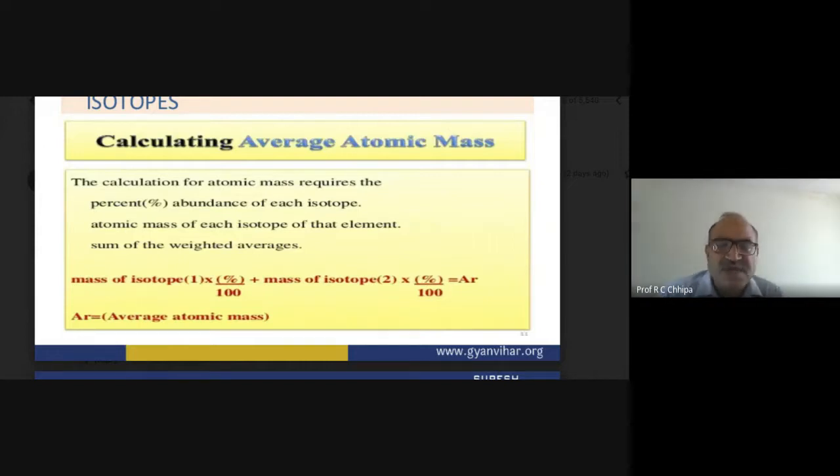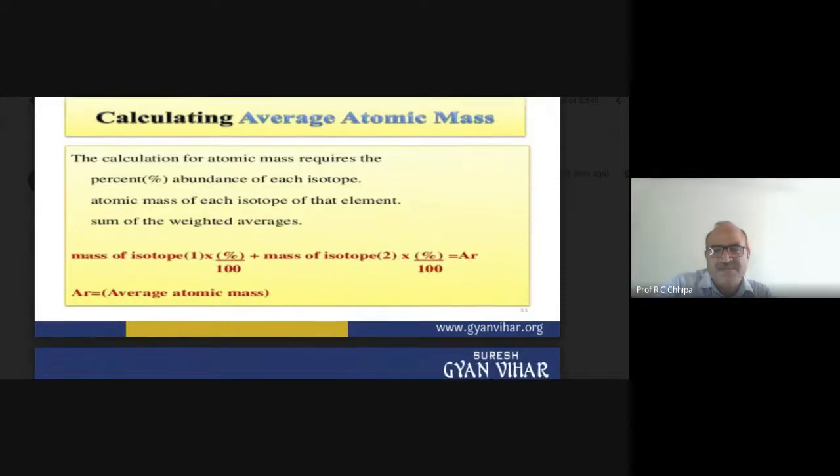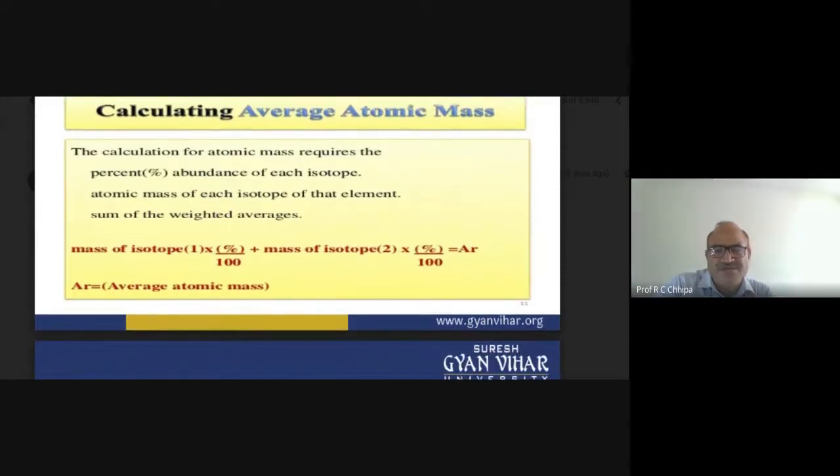Suppose we have chlorine, with about 66% being 35 and 33% being 37. Overall we can calculate for chlorine, and the answer is 35.453. Here, the mass of the isotope is multiplied by the percentage of abundance of that isotope.